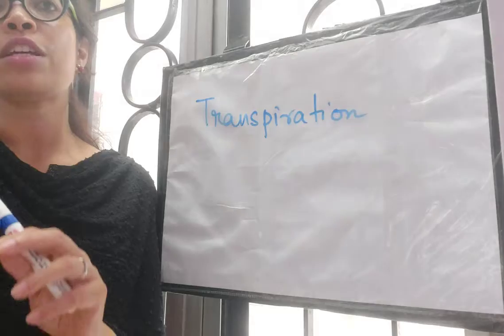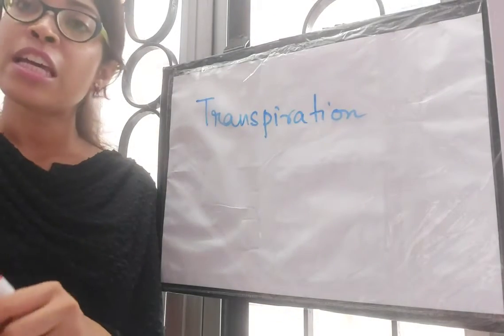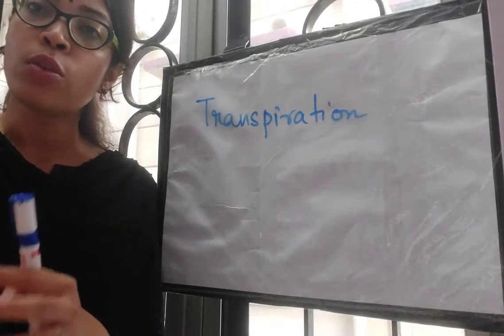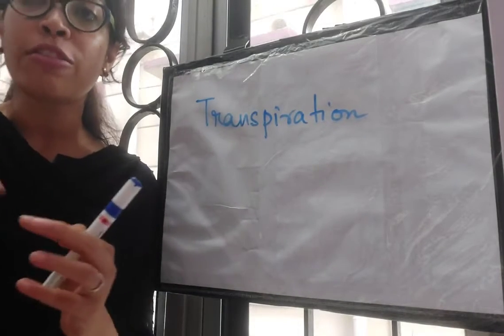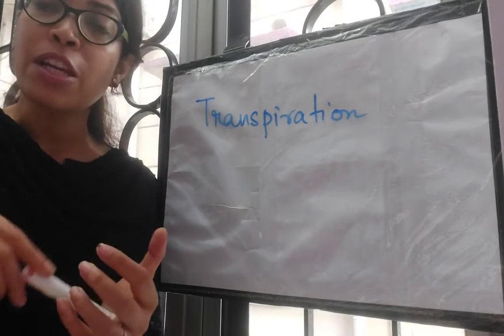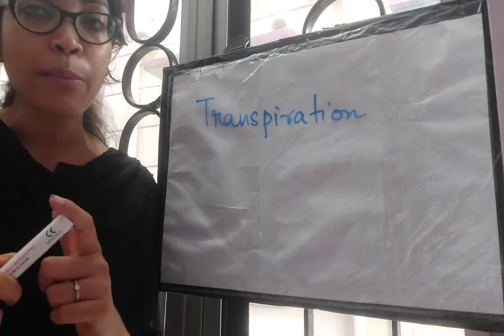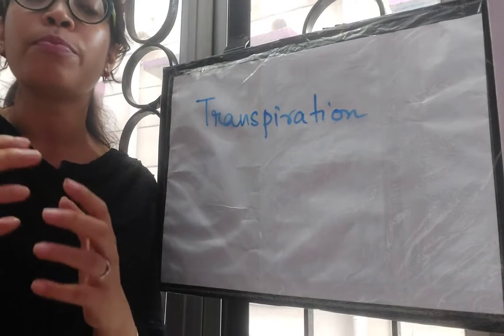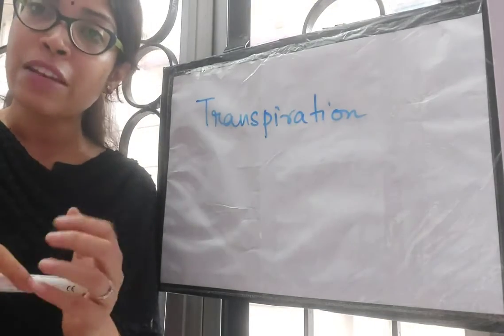Even if some water is there on your desk, suppose, it will also dry out on its own. That is, the water will turn into water vapor and it will evaporate. Okay, but transpiration, here also the excess water is given out in the form of water vapor, but it is given out in a physiological process, and it takes place only in living land plants.